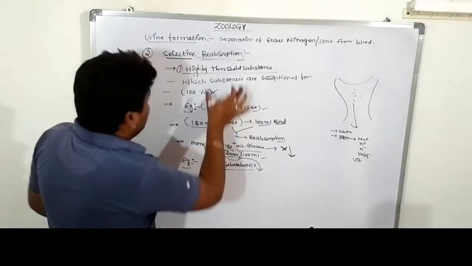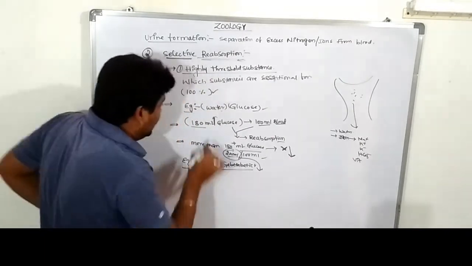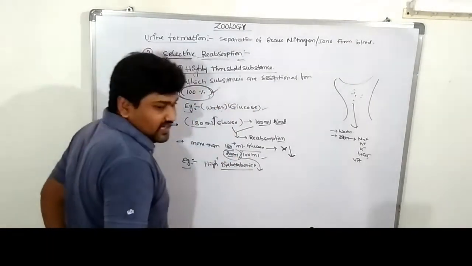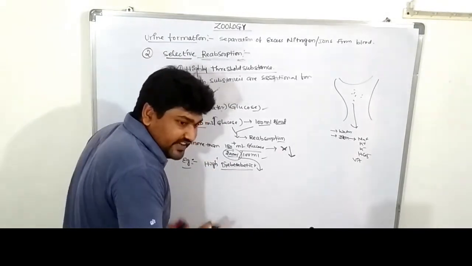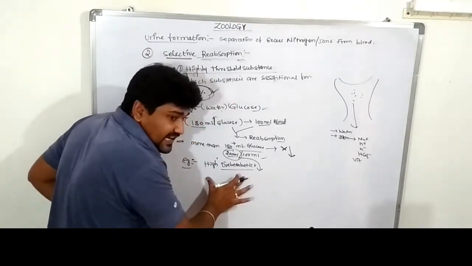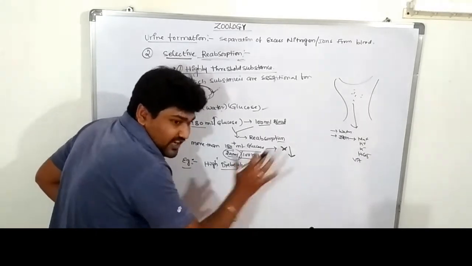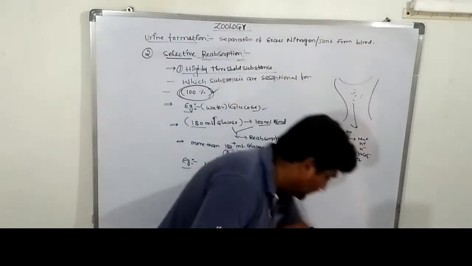So this is known as a high threshold substance. Clear? How much? These are reabsorbed approximately 100%. Who are affected? Those who are suffering from diabetes, they lose glucose in their urine. Clear? Second one is